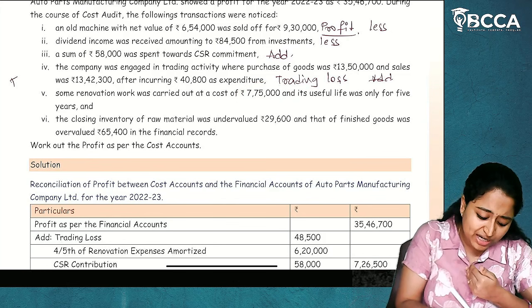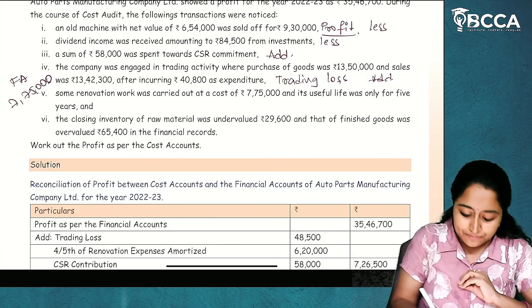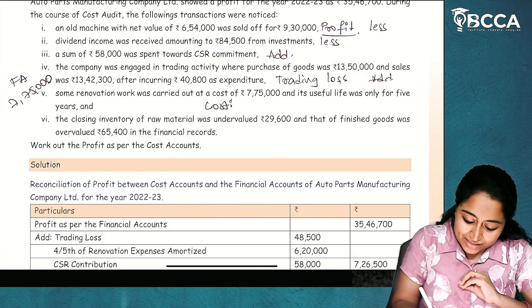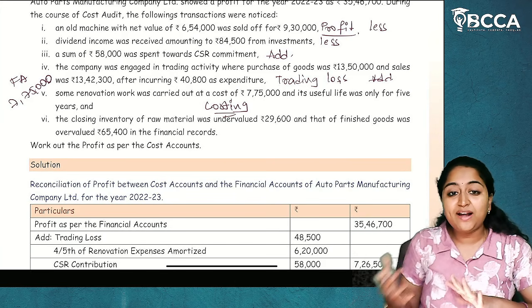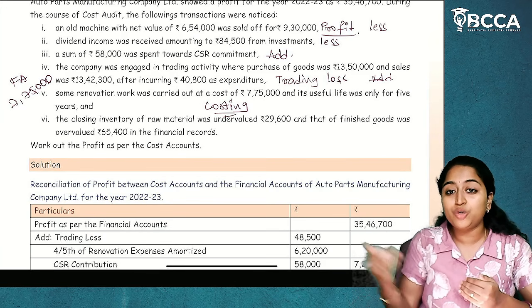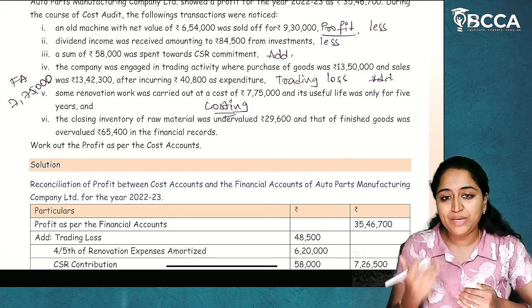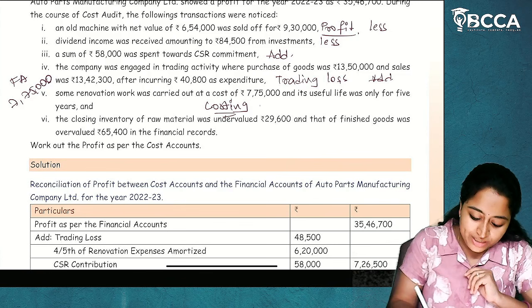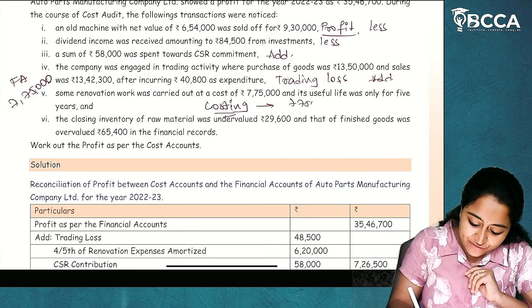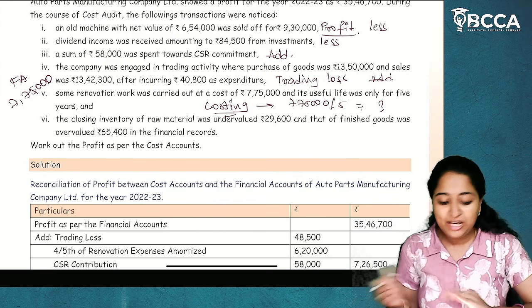So in financial accounts, expenditure is written as 7,75,000. But in costing, this is considered as a renovation work charges, which means the benefit is there for more than one accounting period. So this will be amortized over the period of benefit. So in costing, 7,75,000 divided by 5. Whatever the amount is there, only that amount will be done.